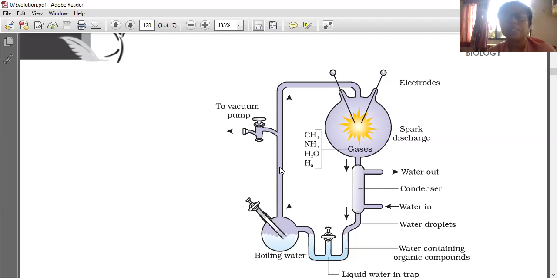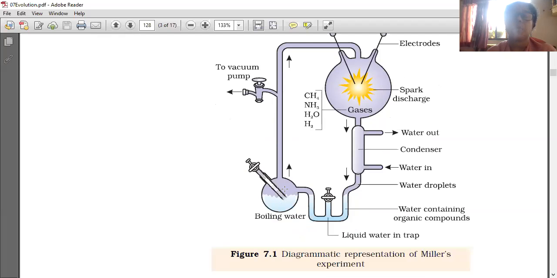So more than 100 degrees was there. Here 800 degrees Celsius he has used to boil the water. So steam is created artificially like that. And by using a vacuum pump, air is removed because in the previous situation air was not there, atmosphere was not there. And by putting electrodes in such a way, artificial thunder and lightning, electrical sparks, are created there. Then these gases are formed first. Which are the gases? Methane, ammonia, water, hydrogen. And the water is formed here, going outside using a condenser. Water converted into droplets and water is collected here.